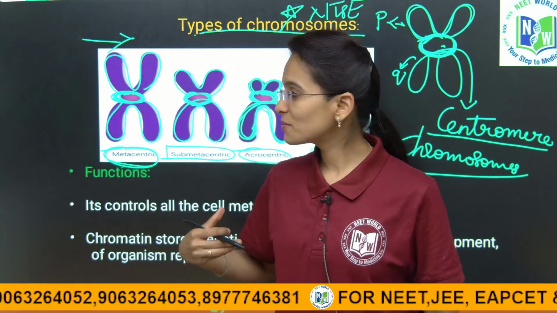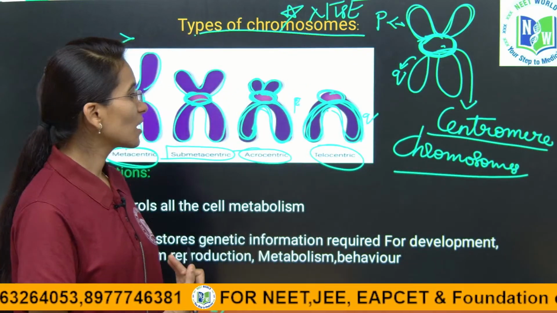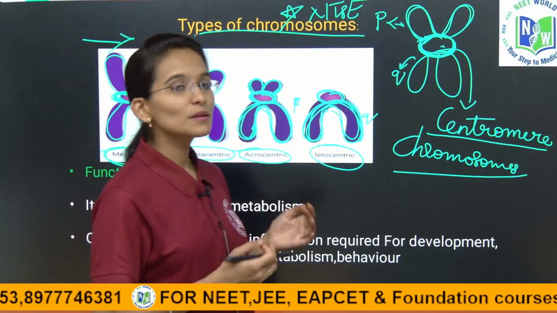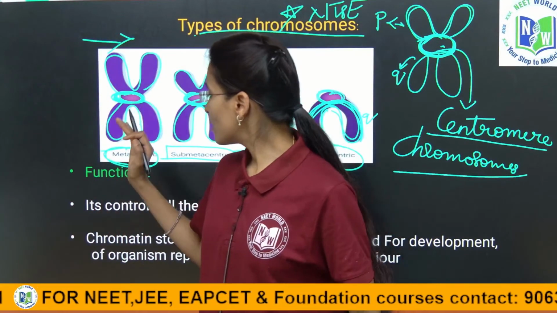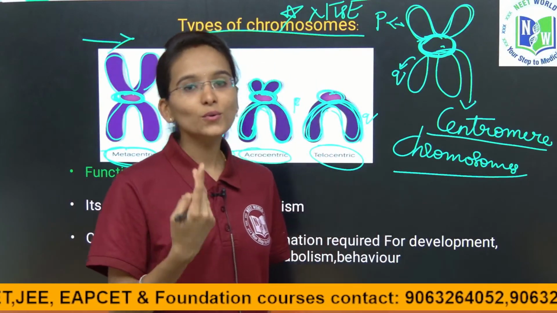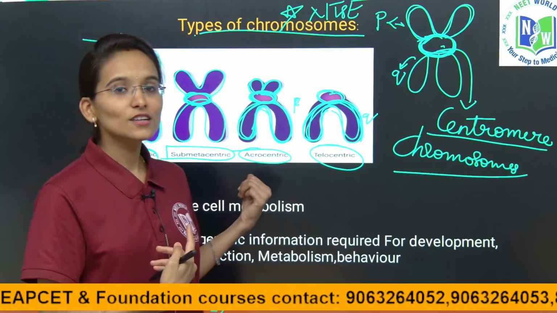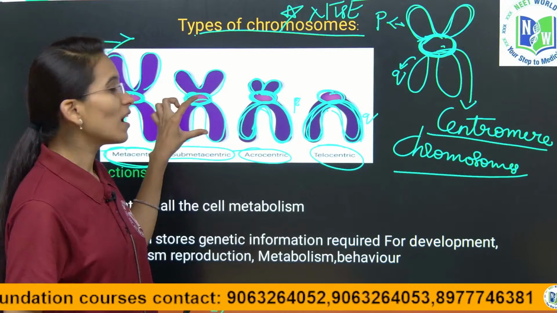Clear with the concept? This is all about the types of chromosomes, which are divided based on the position of the centromere. That is, the metacentric chromosome, where the centromere is at the center and there are two equal arms. Submetacentric chromosome, where the centromere is slightly off the center and there are two unequal arms.